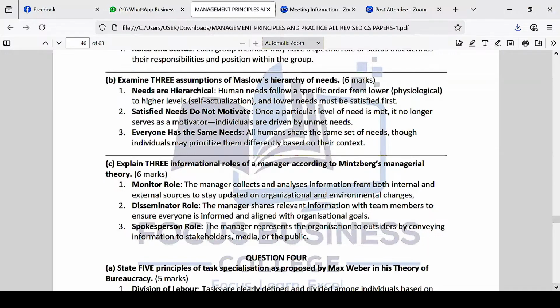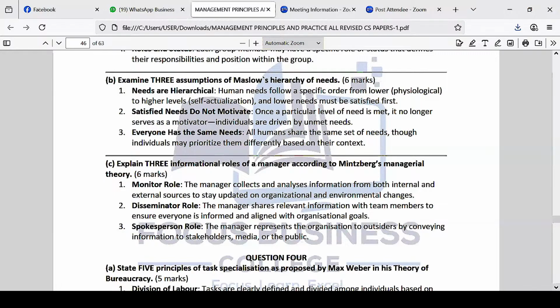Number 2, he said that satisfied needs do not motivate. According to Abraham Maslow, once a need has been satisfied, then it doesn't become a motivation. It's like he's saying that if you've eaten and you're full, then food does not motivate you anymore. Once you've eaten and you're full, food does not motivate you anymore. But the question is, do you stay full forever? You get hungry and go get food again. So that's what he said, that once a need has been satisfied, it doesn't become motivation.